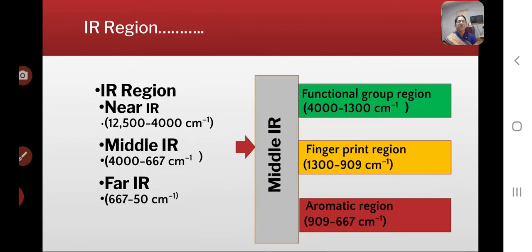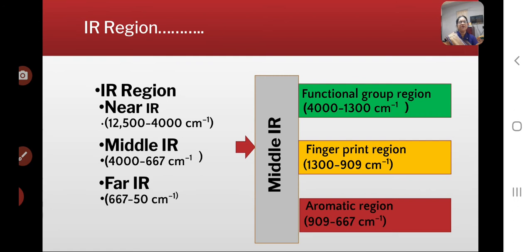Now see about the infrared region. The infrared region is mainly divided into three regions. First one is the near IR region. The second one is the middle IR region. It is also called the ordinary IR region. And third one is the far IR region. The IR region in the electromagnetic spectrum starts from 12,500 to 50 per centimeter.